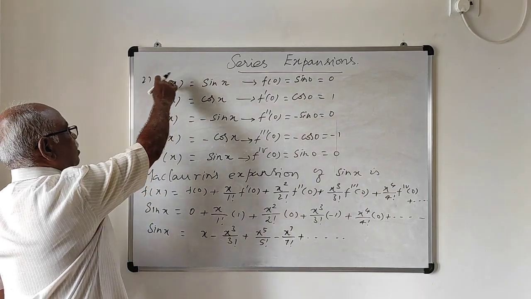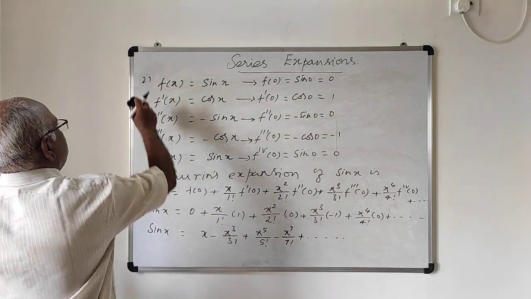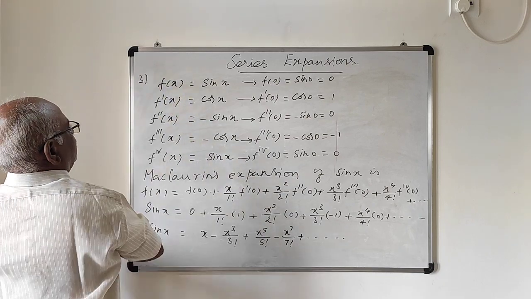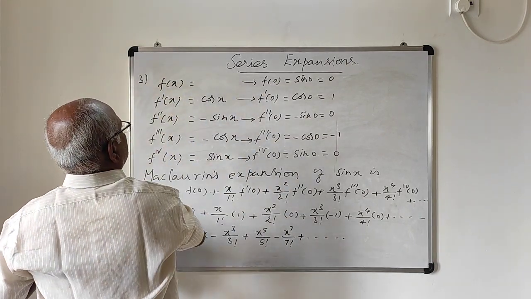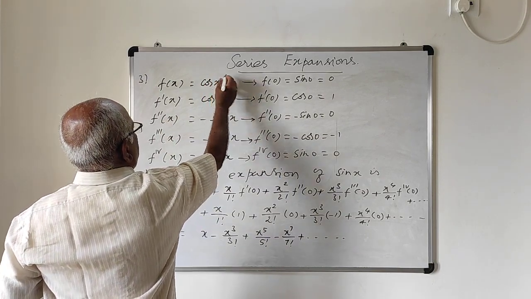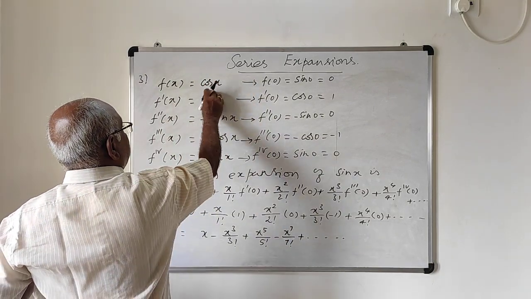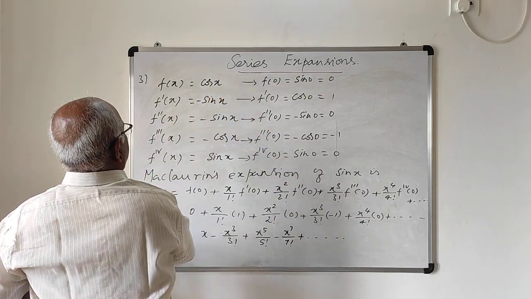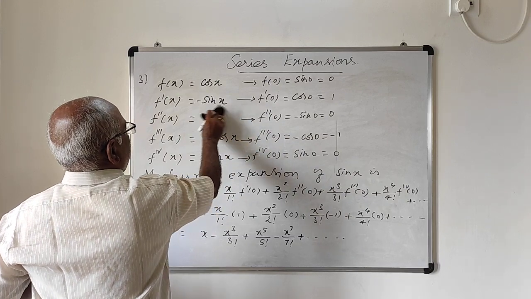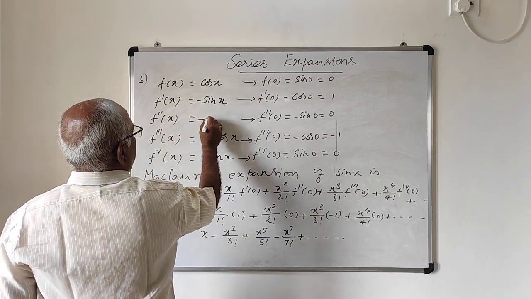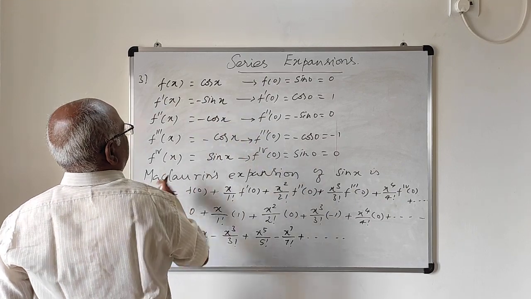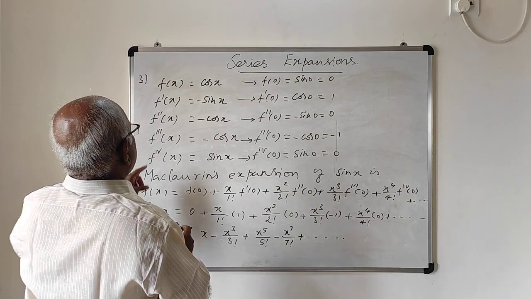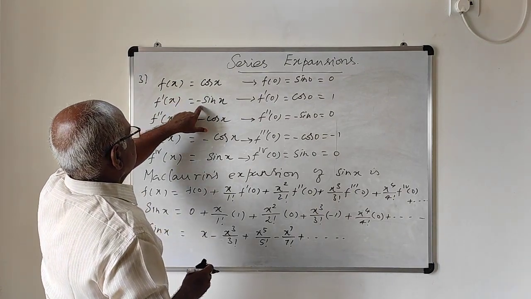Now if you find the derivative of cos x, just listen to the problem. f of x is cos x. Next is the cos x expansion. The derivative of cos x is minus sin x. The second derivative, the derivative of minus sin x, is minus cos x.